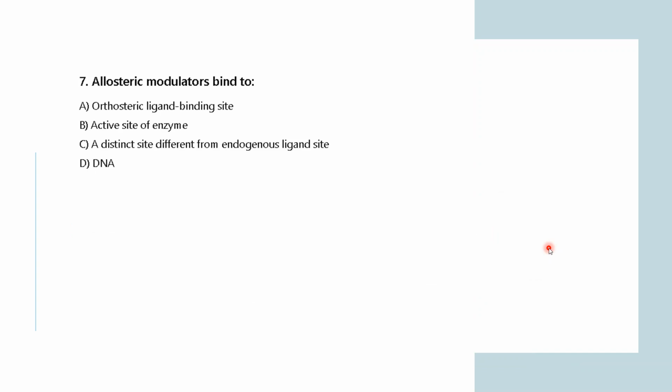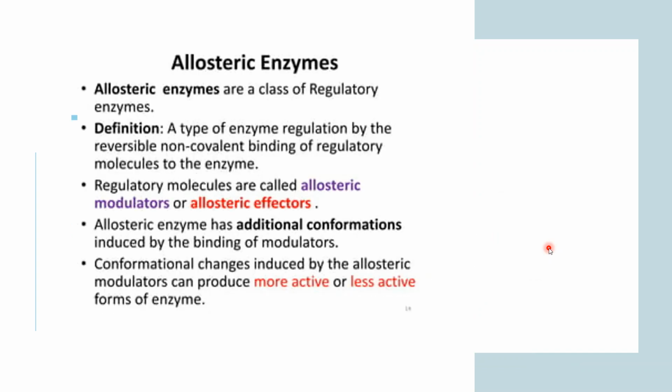Allosteric modulators bind to: the orthosteric ligand binding site, the active site of the enzyme, a distinct site different from the endogenous ligand site, or DNA. So what do you think allosteric modulators bind to? To answer that, first of all, you need to know what allosteric enzymes are. Allosteric enzymes are a class of regulatory enzymes regulated by the reversible non-covalent binding of a regulatory molecule to the enzyme.